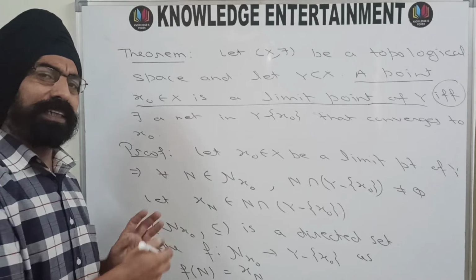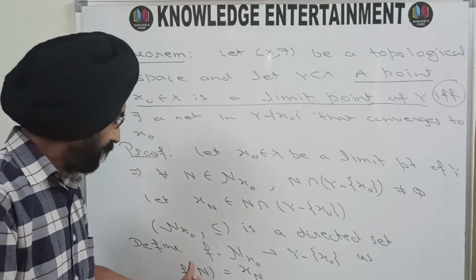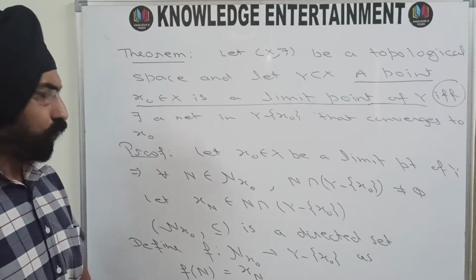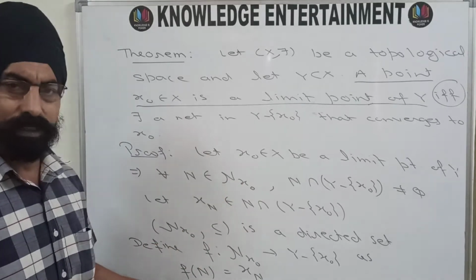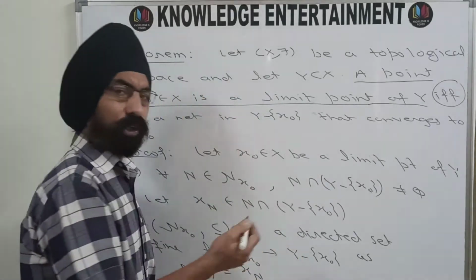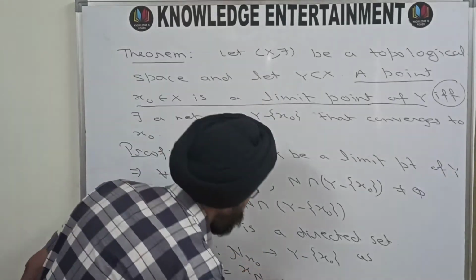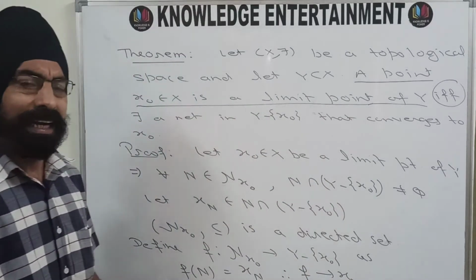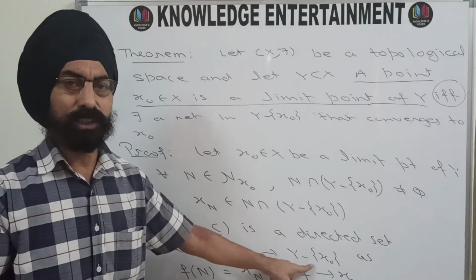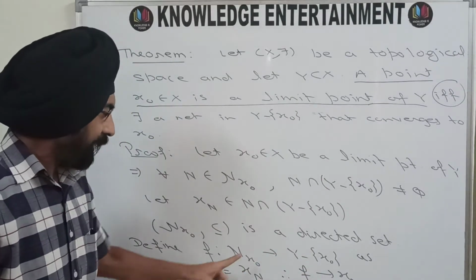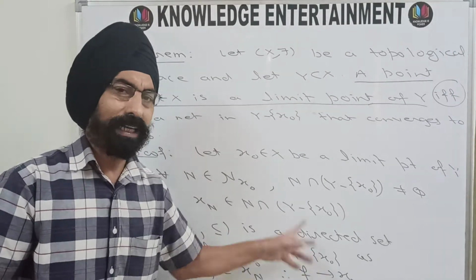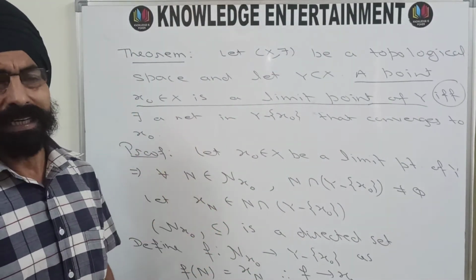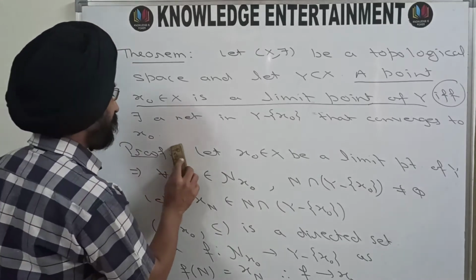Now in a previous theorem we have proved that this net will converge to X naught, whose neighborhood N we have taken here. So I'm directly going to write here, I'm not going to explain once again. Therefore this net f converges to X naught, and this net is in Y minus X naught. So there is a net in Y minus X naught that converges to X naught. So the direct proof is over, and now we will move on to the converse.